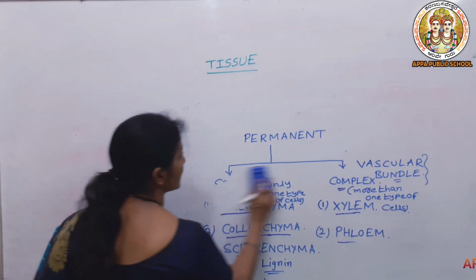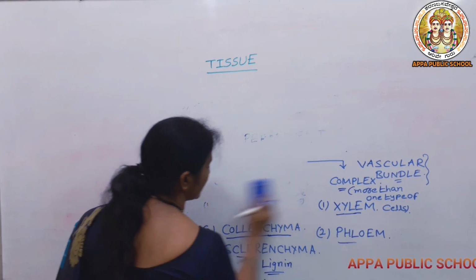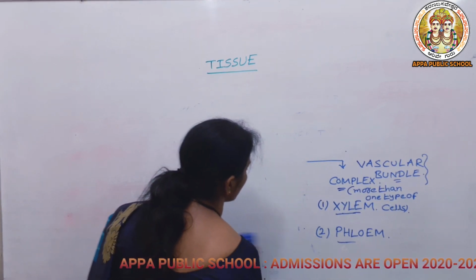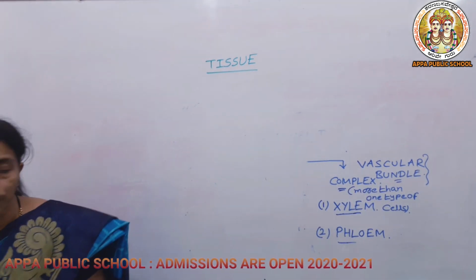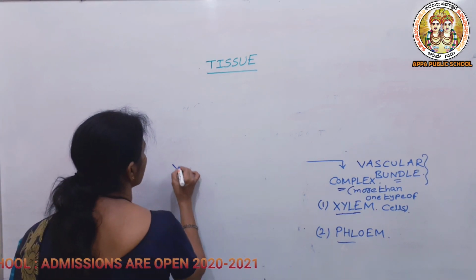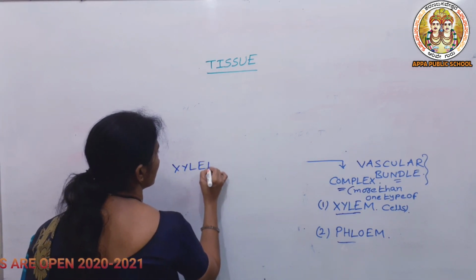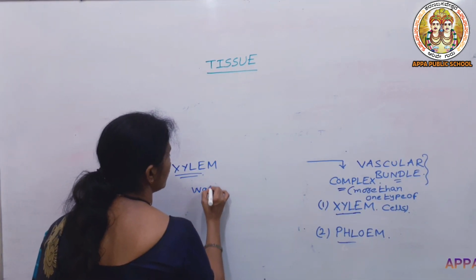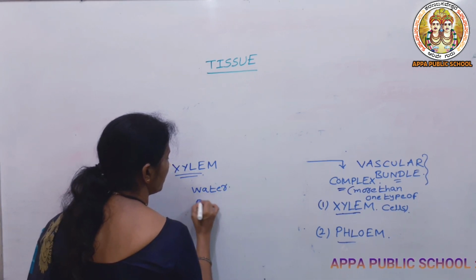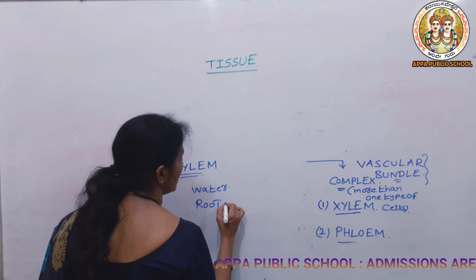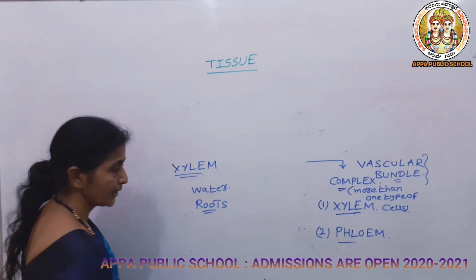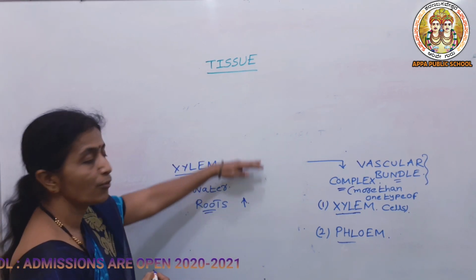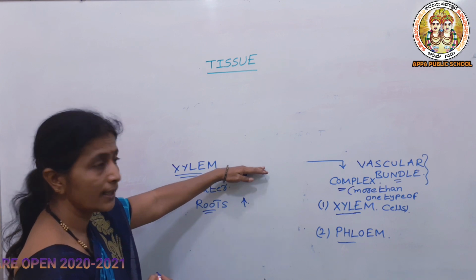It will be taking the water from roots to the different parts of the plant body, that is from downward to upward. So it will be taking the water from downward to upward only in one direction.